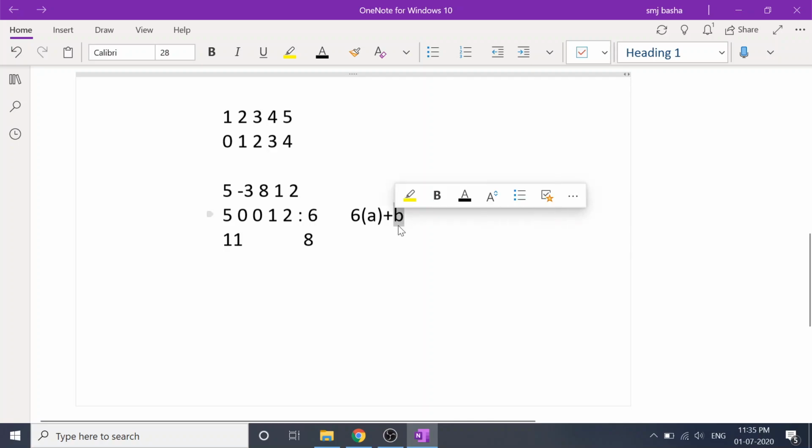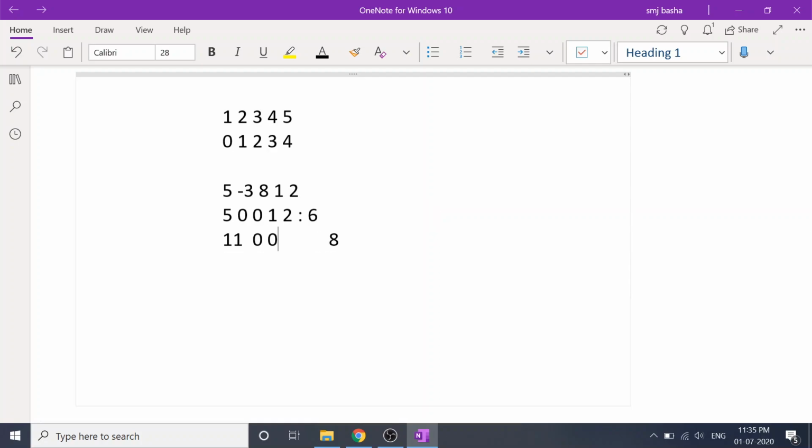b is the old value. So if you add 6 a number of times, and if you do a mod with 6, you will still be able to retrieve the value of b. So that's what is working in our case, right? Now, okay, now let's see what happens. So these other positions are not changed.